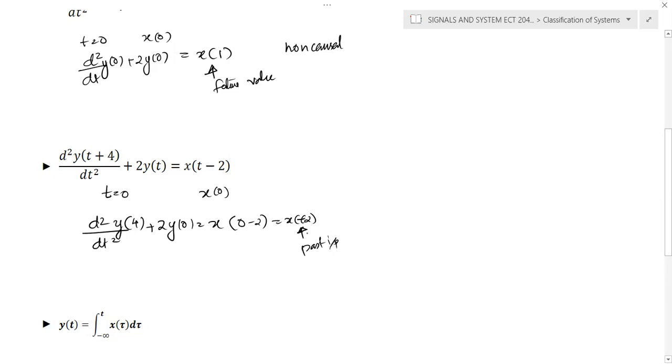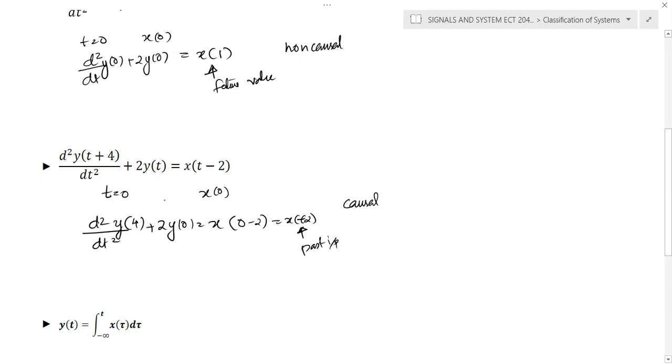So you can conclude that the given system depends only on the past, so the system is causal. Don't confuse this with y of 4. We need to check only the x of t terms. Here you can see that the present output depends only on the input, that is x of minus 2.